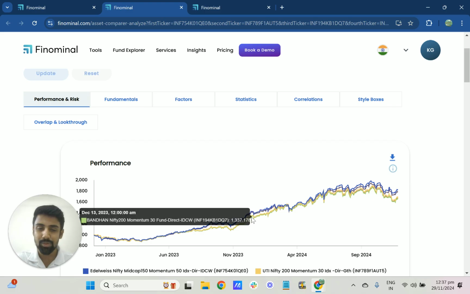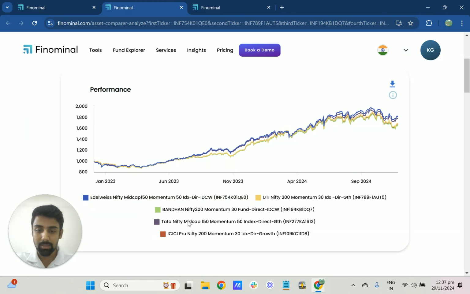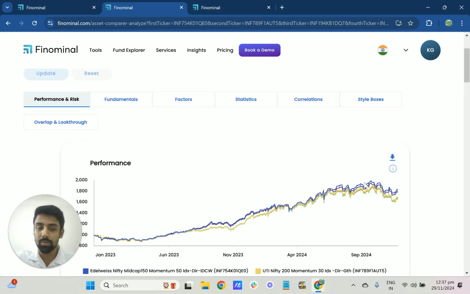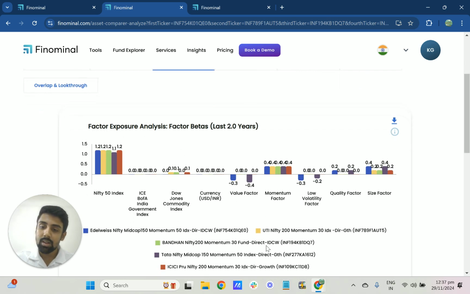You can see performance-wise, pretty much all of them are similar because all of them are tracking the same benchmark. For example, if you take Mid Cap 150 Momentum 50, Tata and Edelweiss are tracking the same Nifty Mid Cap 150 Momentum 50 index, so the performance will be the same. In terms of performance, they look the same.